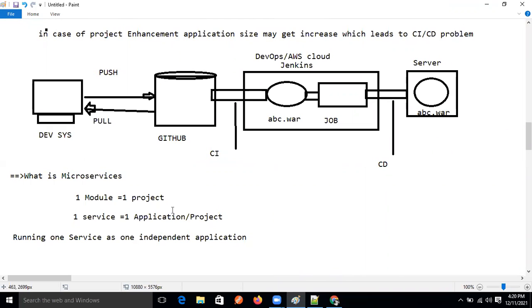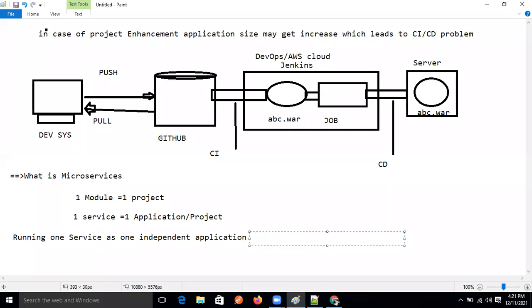If we divide all services into separate projects, and we deploy each project in the server, and that project runs independently, that is nothing but microservices, guys.